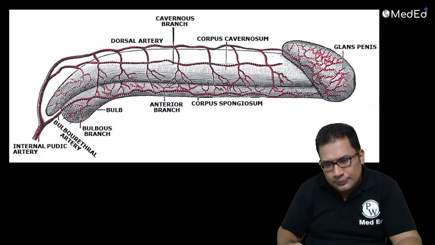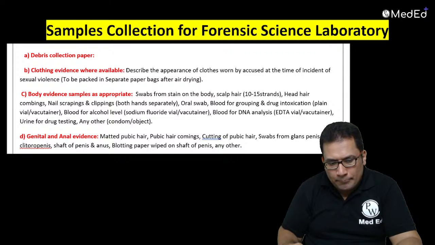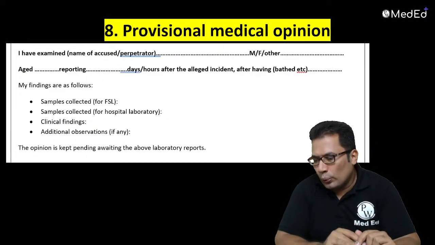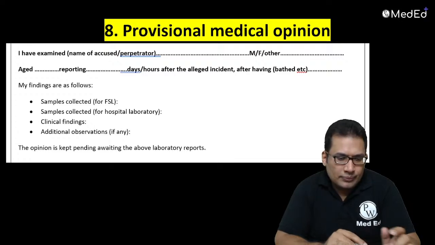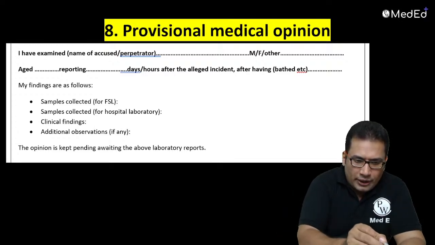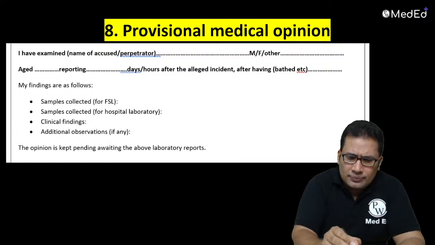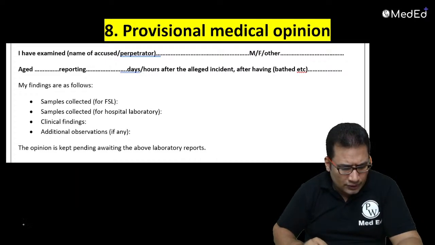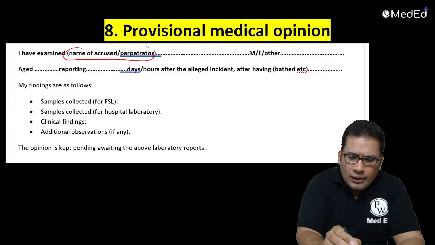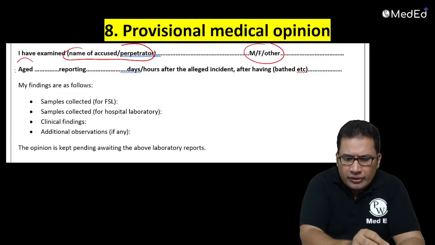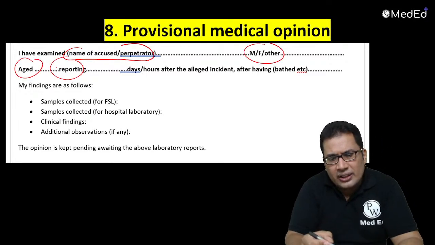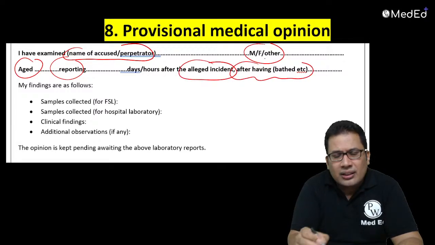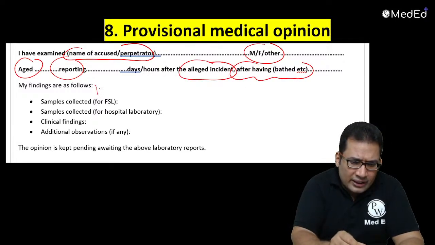Next comes the provisional medical opinion. In the beginning, you can give a provisional medical opinion. Okay, I have examined the accused or offender, male or female, aged dash, reporting dash days or dash hours after the alleged incident, after having bath etc. So my findings are as follows.